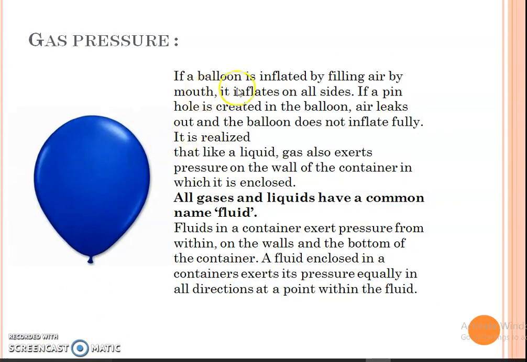Gas pressure. If a balloon is inflated by filling air by mouth, it inflates on all sides. If a pinhole is created in the balloon, air leaks out and the balloon does not inflate fully. It is realized that, like a liquid, gas also exerts pressure on the wall of the container in which it is enclosed. All the gases and liquids have a common name, fluid.